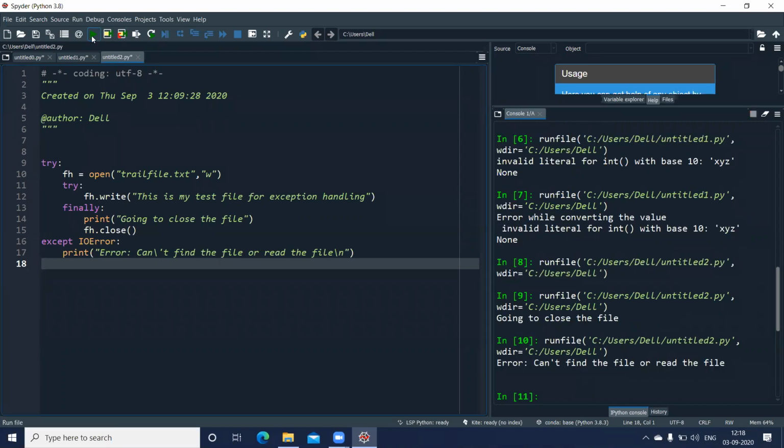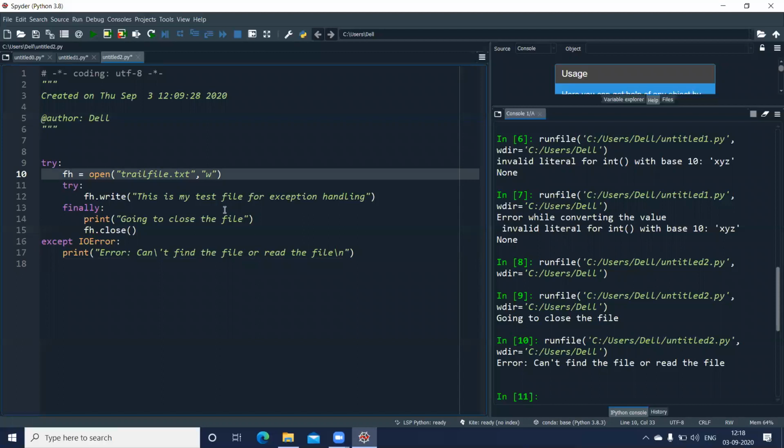You can see this error message, can't find the file or read the file. So my first error is occurring here itself on line number 10, when I try to open the file in write mode. Because it is a read-only file, the exception occurs here and it jumps to this except block. On line number 17 in the except block, I have written a print statement that gets executed.